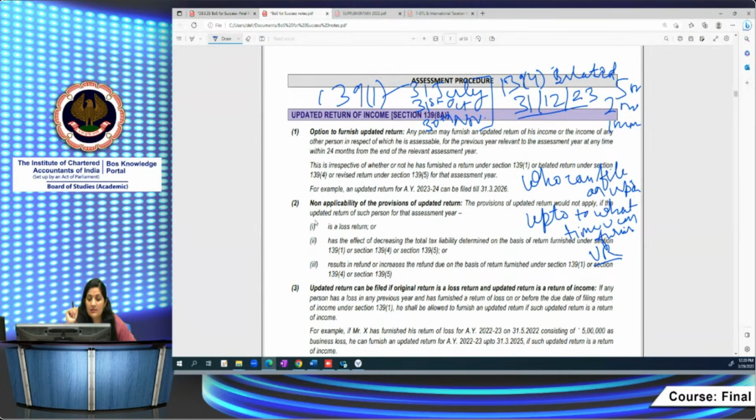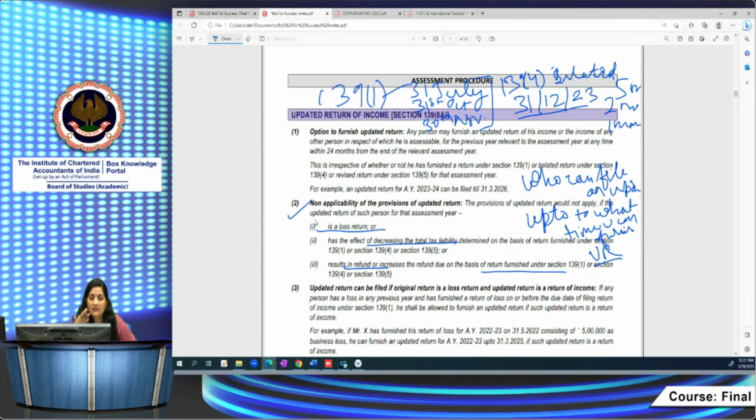There are certain restrictions. What are these? If the updated return is a loss return, then you cannot file an updated return. If you want to decrease your tax liability determined based on section 139(1), 4 or 5, then you cannot come and file the updated return. If your refund is being increased as compared to the return of income filed under section 139(1), 4 or 5, then you cannot file an updated return. These are the things.